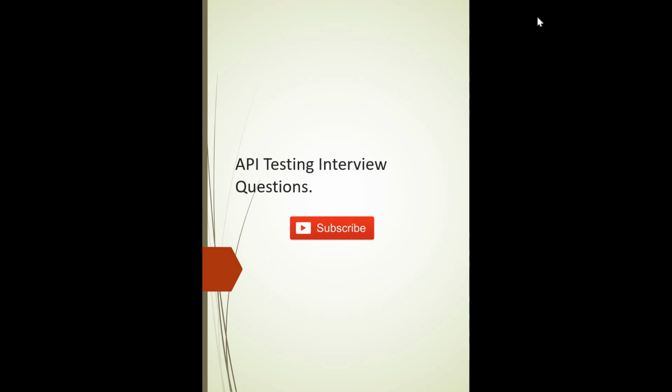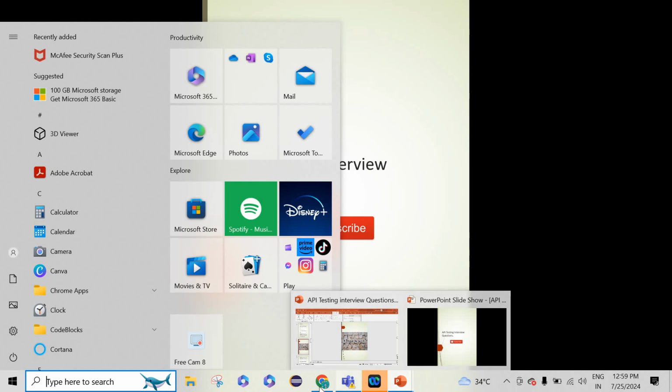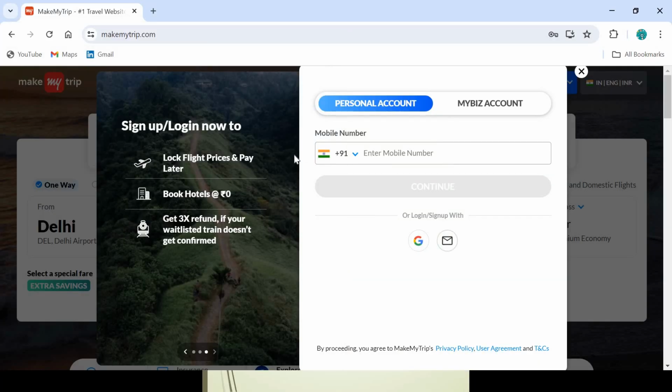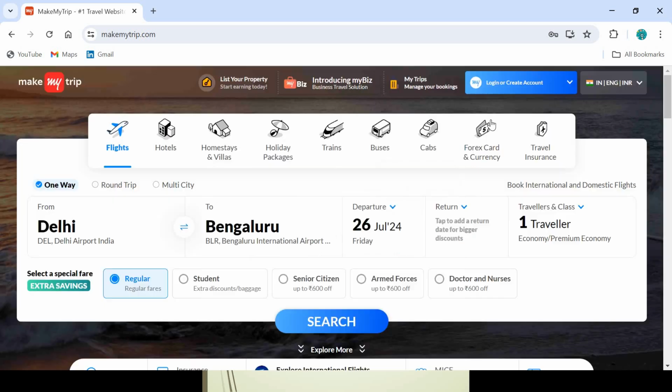So yes, last time I was explaining how APIs work, and we had taken the example of MMT. So here also I'm gonna explain to you about MMT. I'm going to my Gmail, I've opened MMT here, and maybe we'll be creating some account or something like that. Let it be. I don't want to log in. So this is how MMT looks.